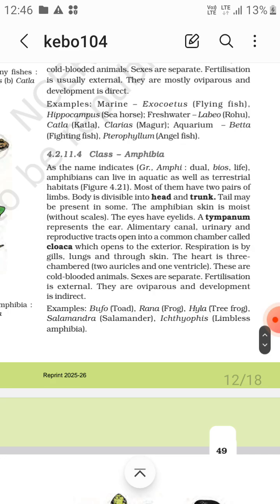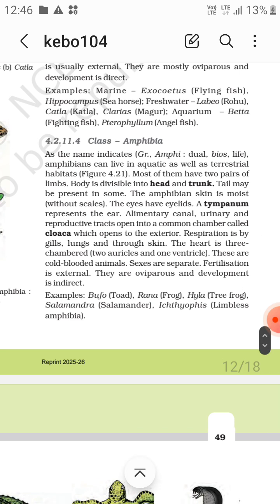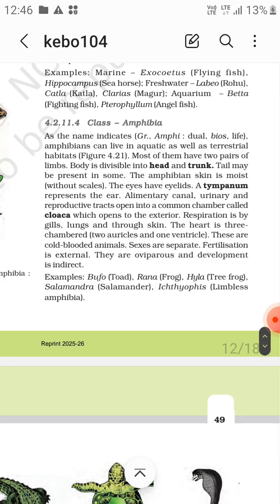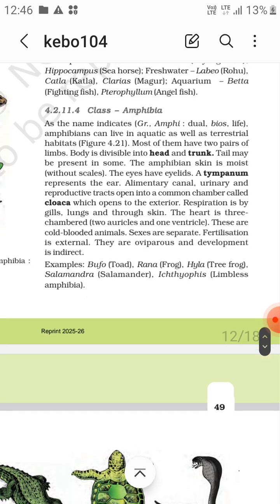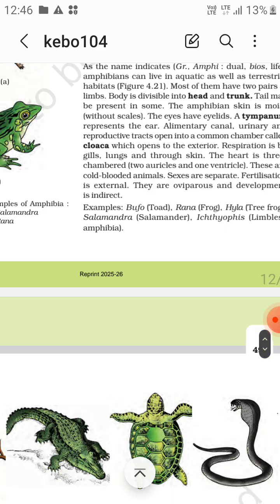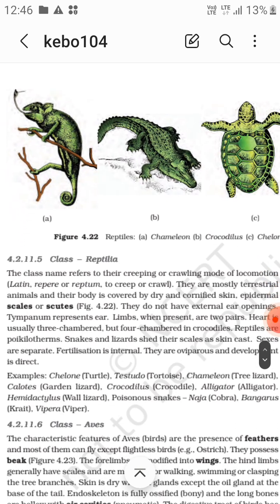Respiration is by gills, lungs, and through the skin, as in the case of frogs. The heart is 3 chambered, with 2 auricles and 1 ventricle. These are cold-blooded and sexes separate. Fertilization is external in frogs. They are oviparous and development is indirect. Examples: Bufo, toad, Rana, frog, Hyla, tree frog, salamander, and Ichthyophis, limbless amphibian. First one is the salamander. Now next, going to the Reptilia.